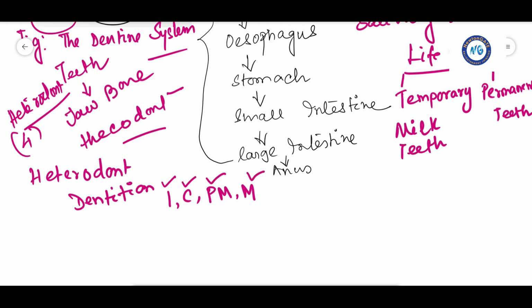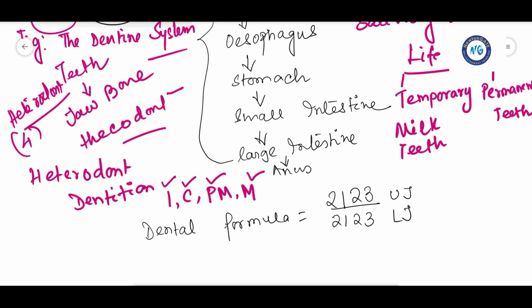So there is a dental formula. What is that dental formula? Incisors, there are two pairs, then one pair of canine, then two pairs of premolars and three pairs of molars. This is the upper jaw and the same for the lower jaw.